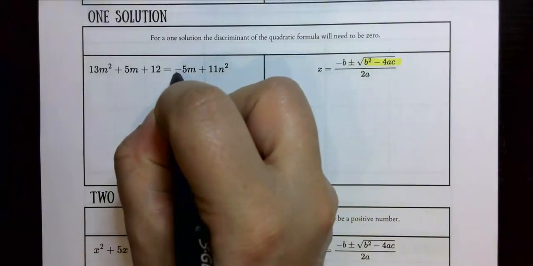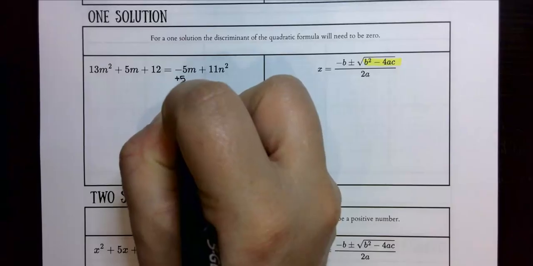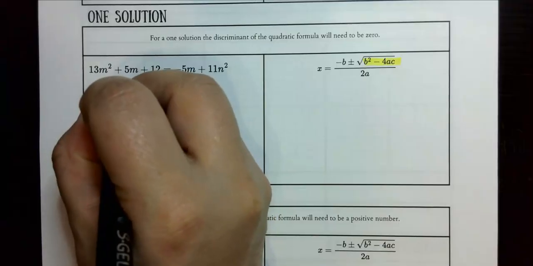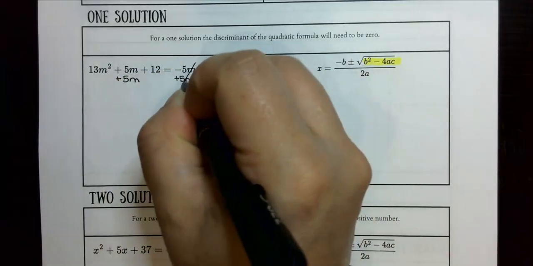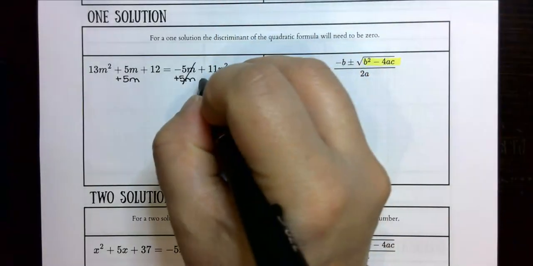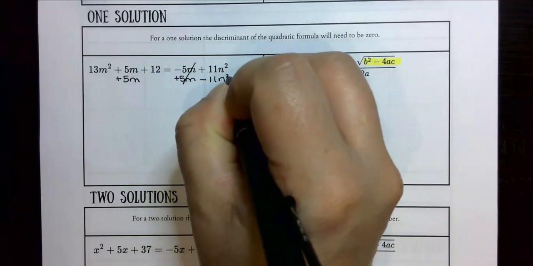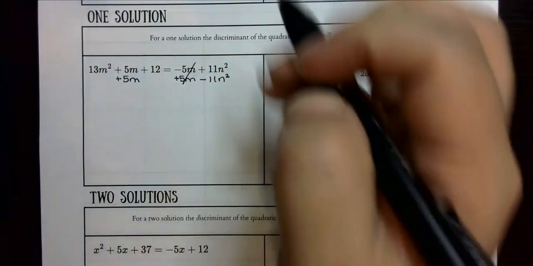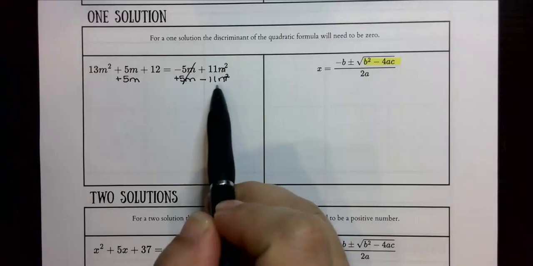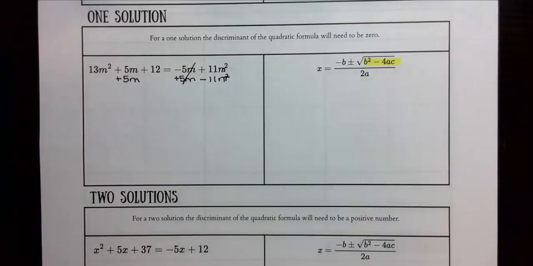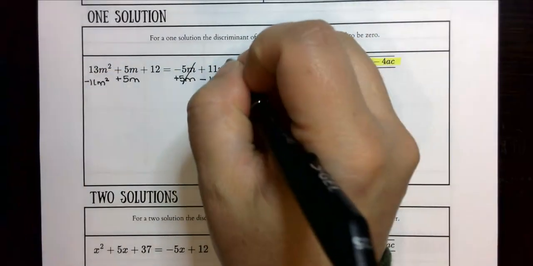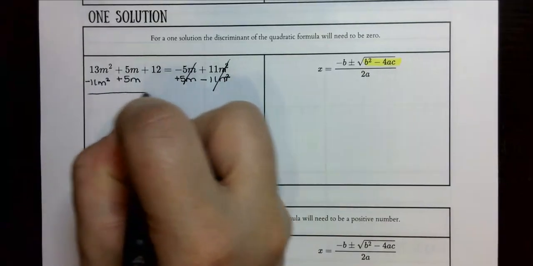The first thing I'm going to do is take this negative 5m and add it. Because it has an m, I can only combine it with another m, so I'm going to put it right here and cross it out because I know that's going to become 0. Then I have a positive 11m squared. I'm going to subtract it and combine it with the other m squared. My m squared is in the front, so I'm going to subtract 11m squared here, cross it out, and combine like terms.